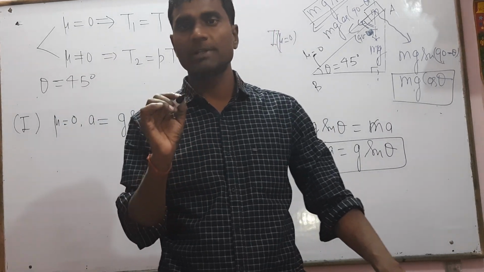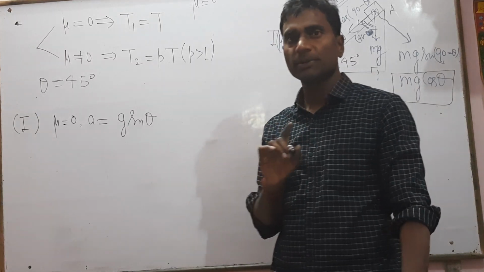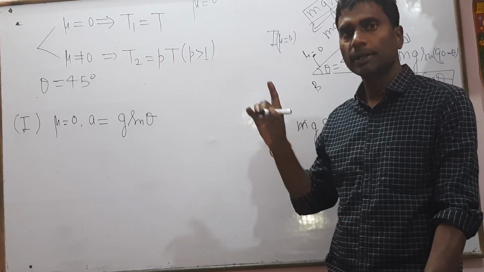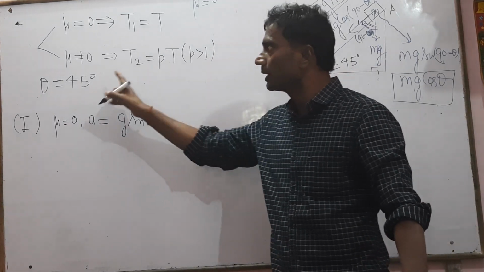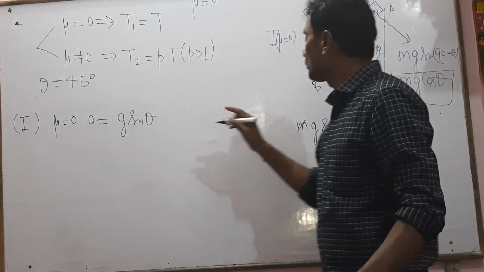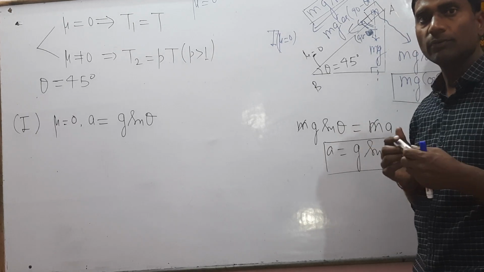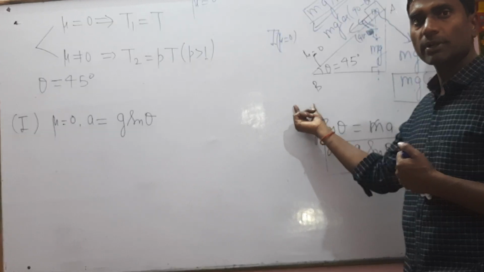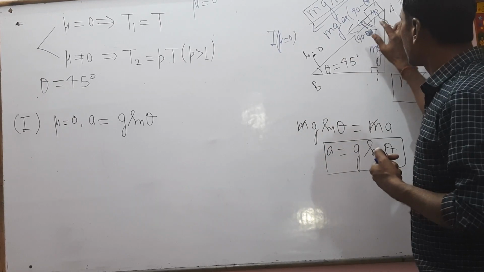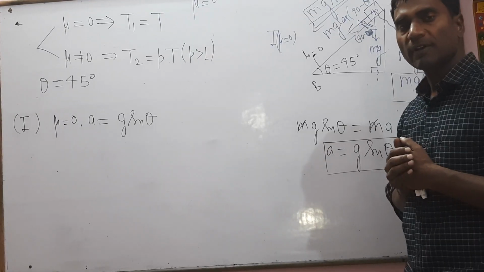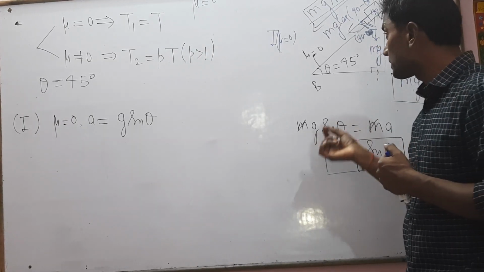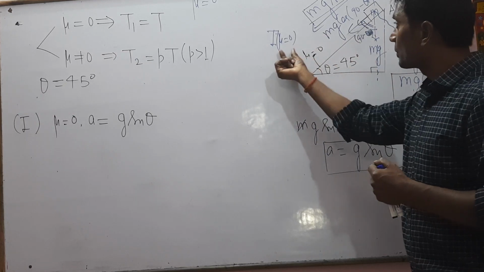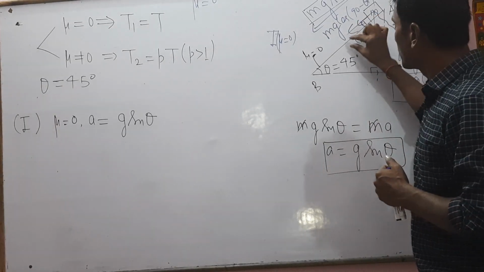First, v equals u plus at. Second, s equals ut plus half at square. Third, v square equals u square plus 2as. From A to B, s equals ut plus half at square is the best to find the coefficient of friction mu in terms of theta and the given time, because mu cannot be 0 in the rough case.